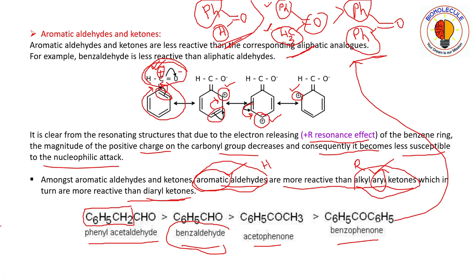So this one is like this: PhCH2, then CO here, and this one is H. See, this one is a CH2 group, not a phenyl group or an aryl group. So this is just a simple alkyl type substituent, not aromatic.